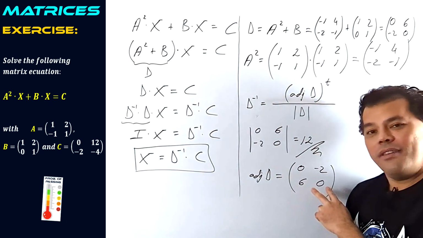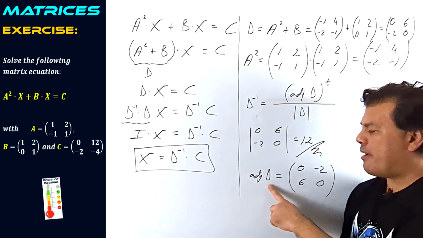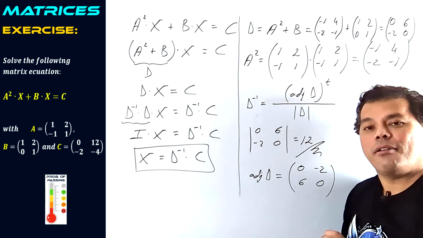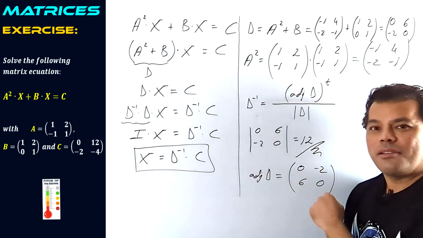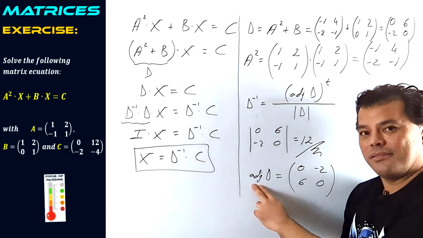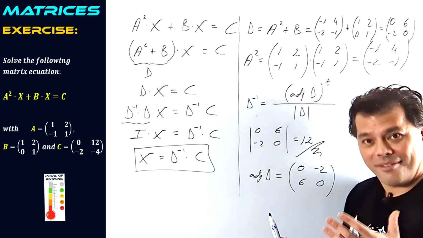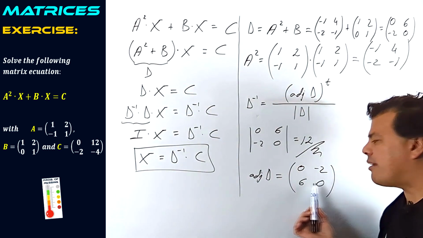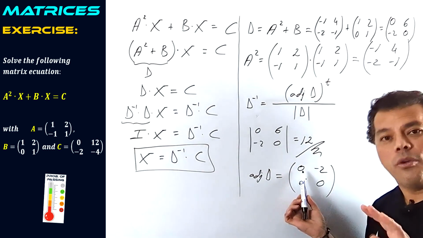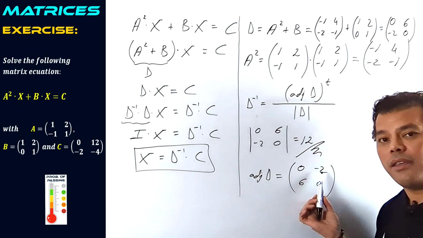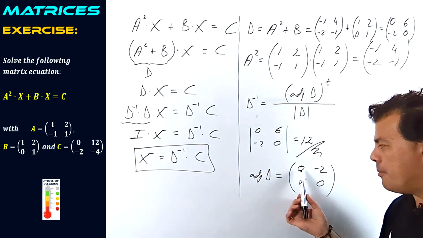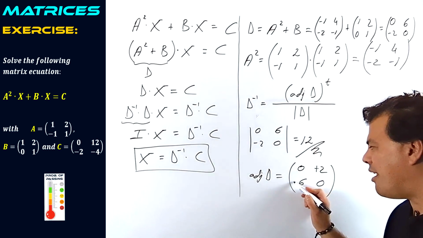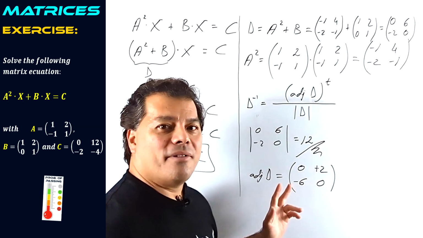As always, do you think that these are the adjugates of our matrix D? Of course not. These are the complementary minors. To turn these complementary minors into the adjugates, we have to use the snake, okay? Positive, negative, positive, negative. Please move like a snake. Positive, we won't change the sign, but if we say negative, we will change it, okay? Positive, negative, positive, and negative. That's it. Now it's time to write the solution.